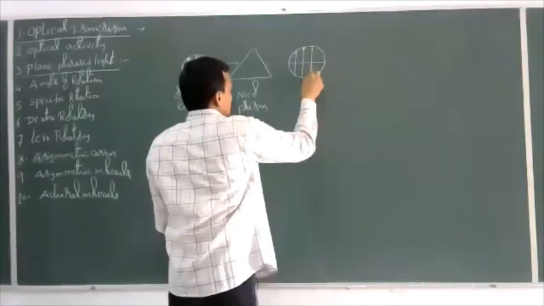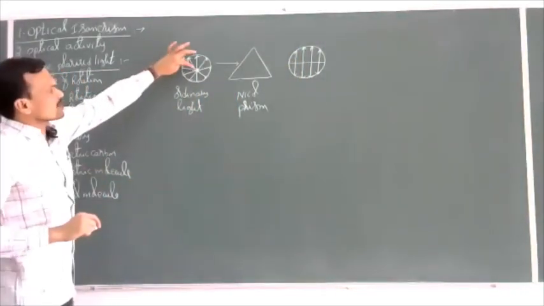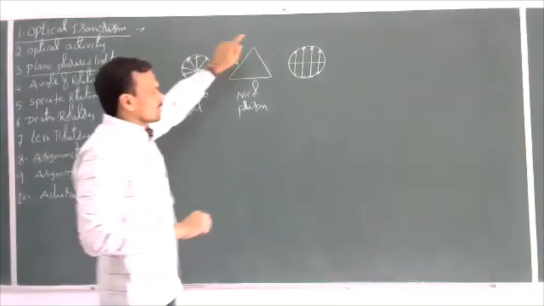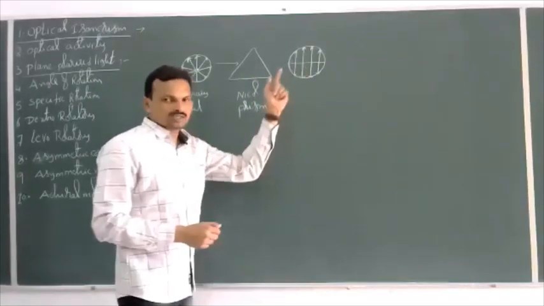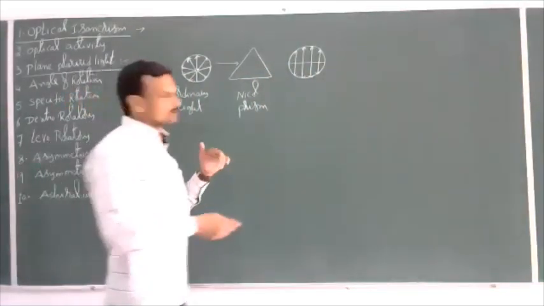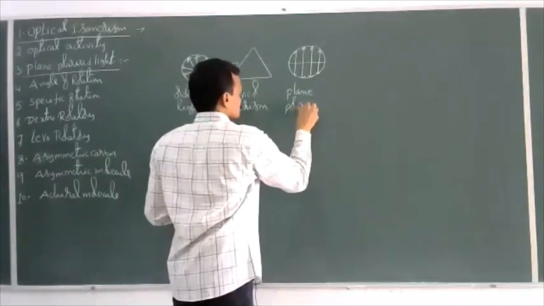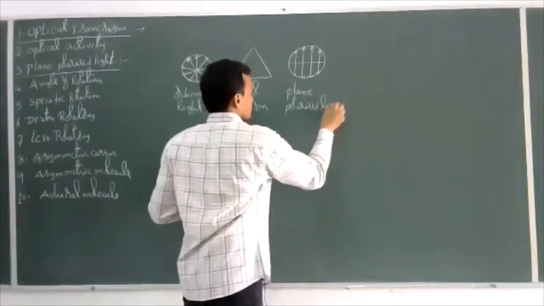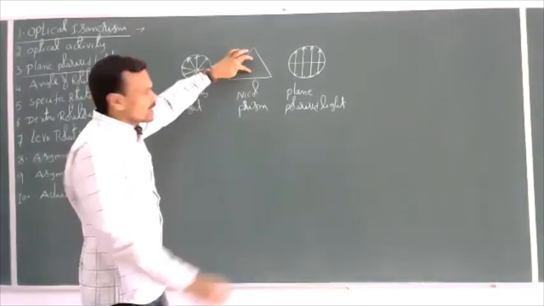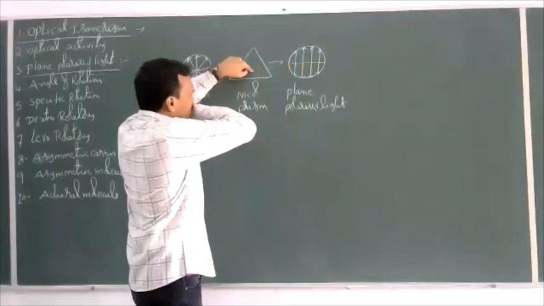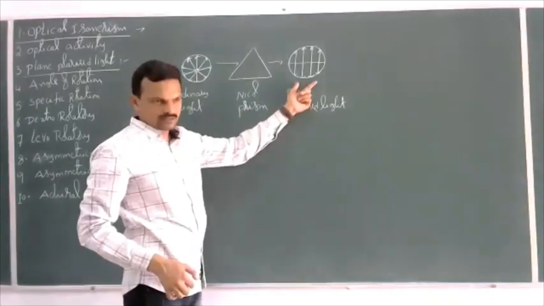They oscillate about their mean position, so above and below the plane. Within the plane, the photons are present here. In ordinary light the photons are present in three-dimensional space, but here we got photons which are oscillating only in one plane. So the light which consists of photons present only in one plane is called plane polarized light. When ordinary light is polarized by passing through the Nicol prism, we obtain light having photons only in one plane, and this light is called plane polarized light.